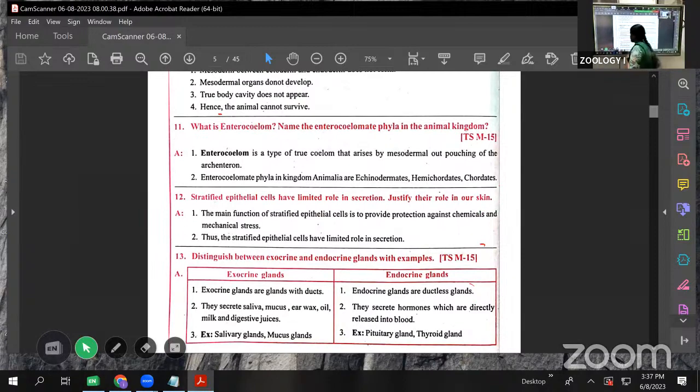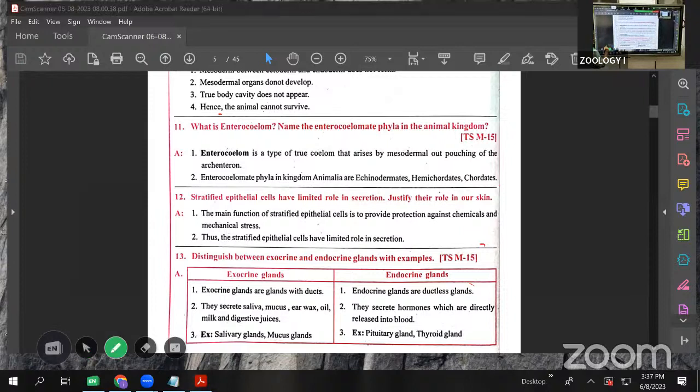Next is the enterocoelom. What is enterocoelom? Name the enterocoelomate phyla in the animal kingdom. Enterocoelom means true coelom. True coelom is of two types: schizocoelom and enterocoelom. Enterocoelom is mainly formed by the mesodermal pouches.